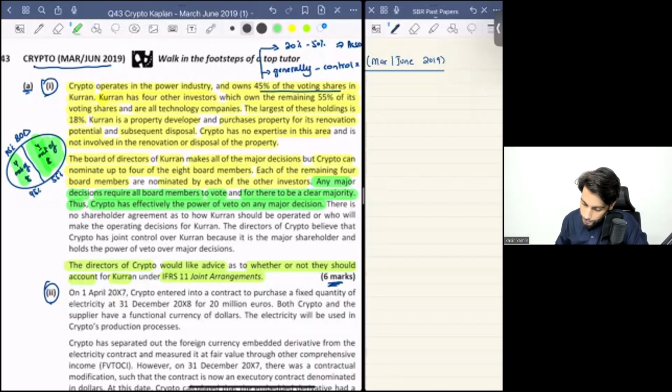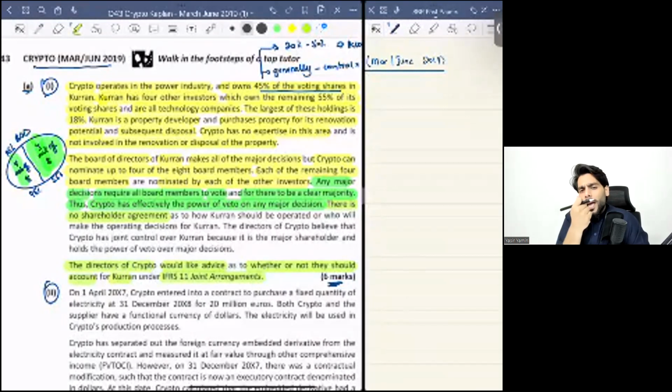Then there is no shareholder agreement. Period. There is no shareholder agreement. And most of the students should have understood by then that if there is no shareholder agreement, there is no IFRS 11. You apply whatever standard you like. You cannot apply IFRS 10, the control scenario, because there is no absolute control. You don't have the majority of board directors, you don't have the majority shareholding, so definitely control is not there. You cannot exercise control over the entity.